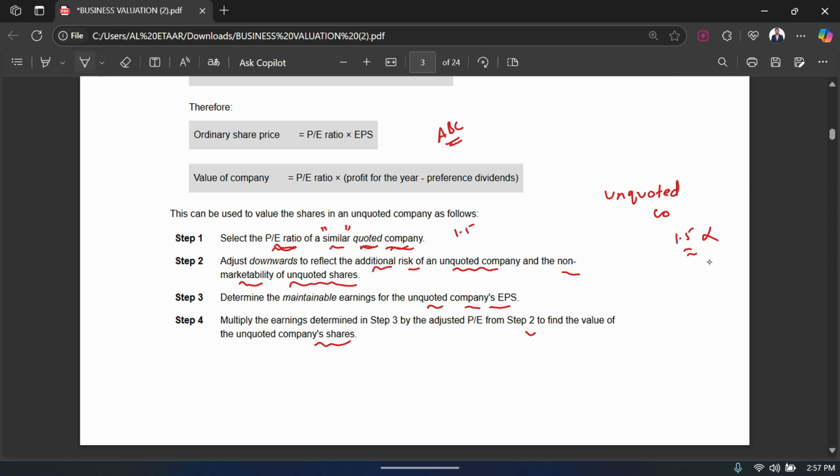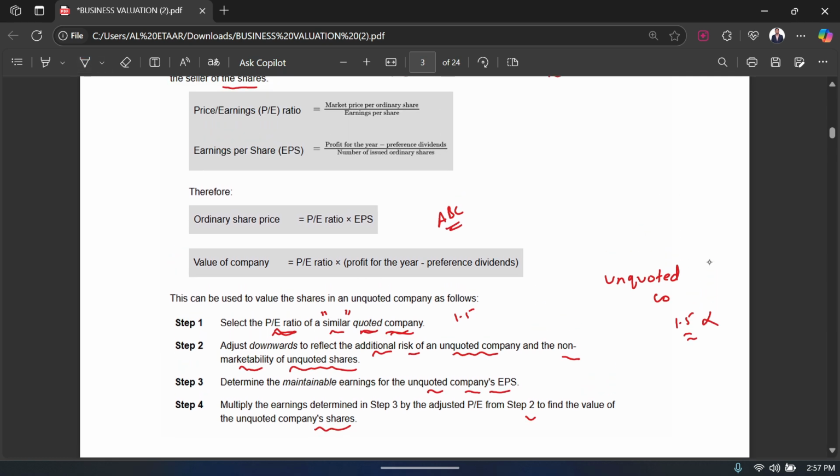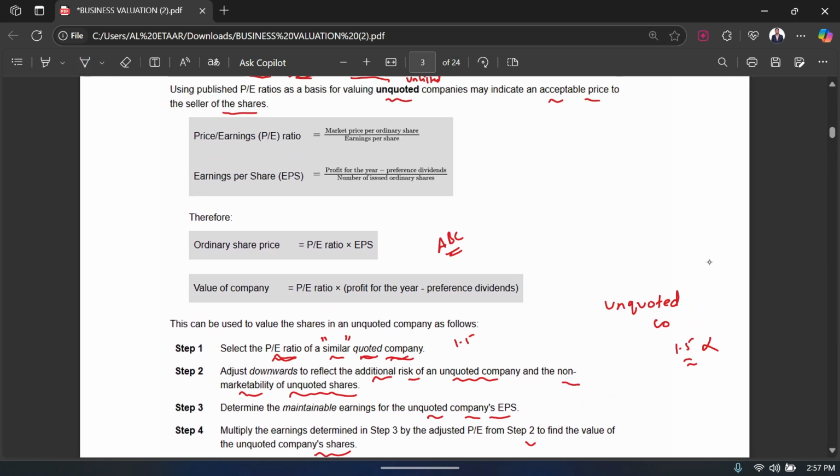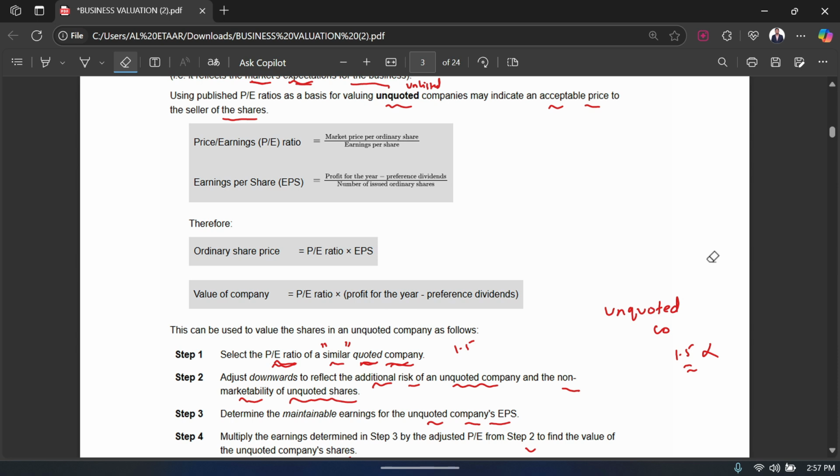But before I do that, one thing you need to remember is that, let's say I have the PE ratio now. Is my PE ratio going to tell me the value of the business? The answer is no. PE ratio alone would not tell you the value of the business. Rather, there is a formula that we use in order to determine the market price of the share, and it is based on the PE ratio.